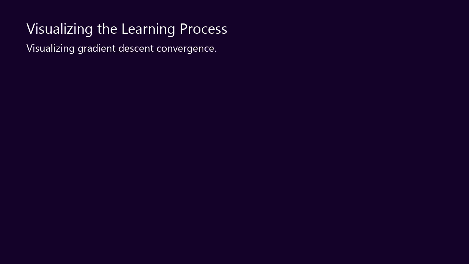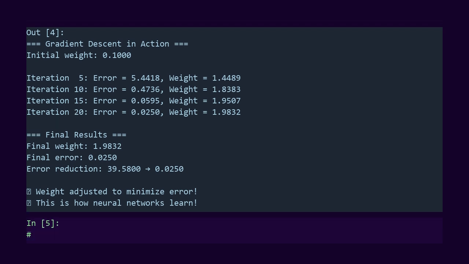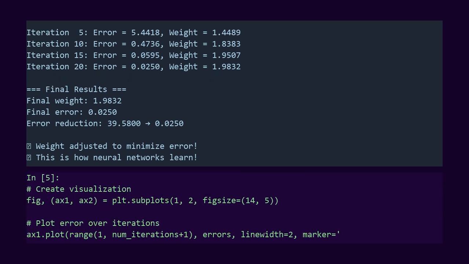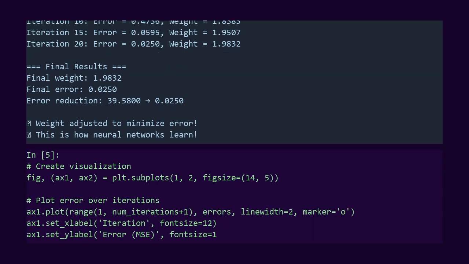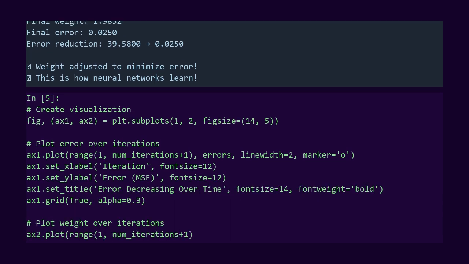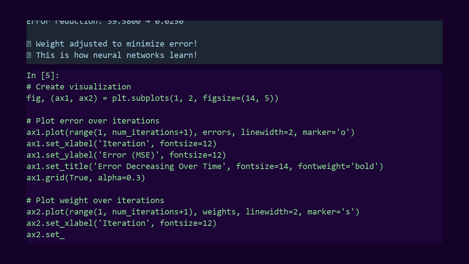Let's visualize what just happened. I'll plot how the error decreased and how the weight changed over iterations. Look at these curves. The error plot shows a steep drop at first. Then it flattens out as we get close to the minimum.